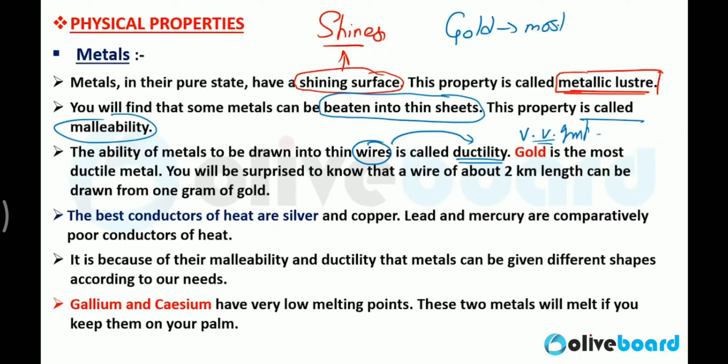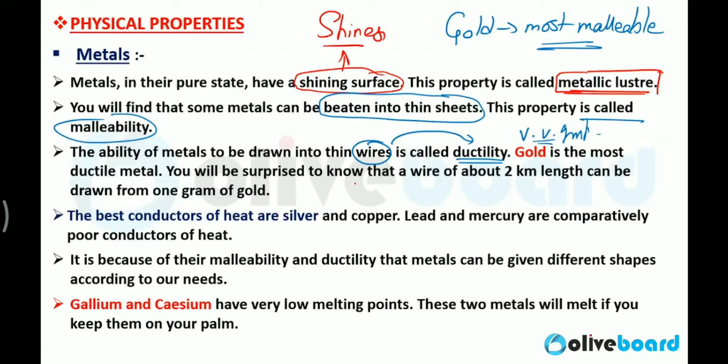Gold is also the most malleable metal. And if you are not getting gold in the option, then silver will be the second one. So silver is also the right answer, but only if gold is not there in the options. Clear? So gold is the most ductile metal.